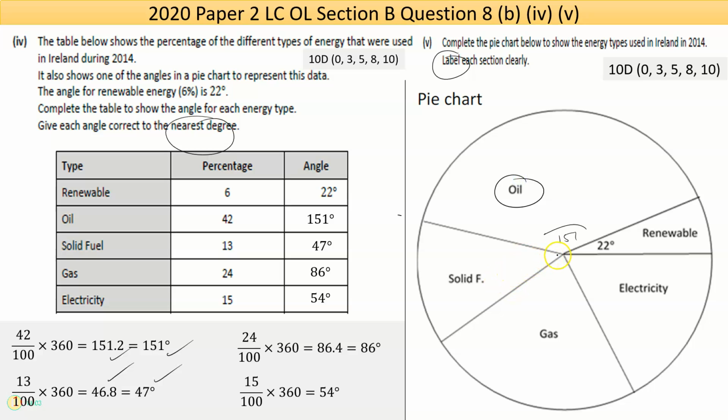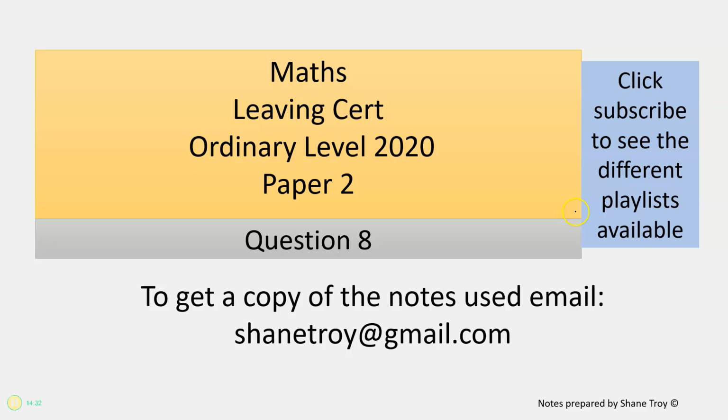You do the same thing. Line your protractor up, put the center piece, measure, what's that, 47 degrees. And then draw that. Then same thing for 86, and then you're left with 54. That's it. So it's hard to help you draw a pie chart. Even if you have these calculations done and you just crudely represent them, it should get you something. Can't guarantee how many marks without looking at the scheme.